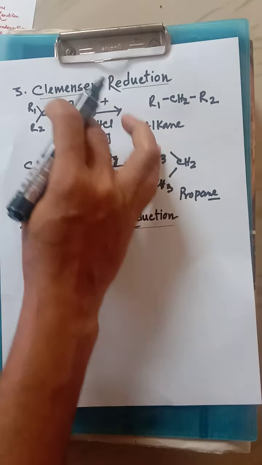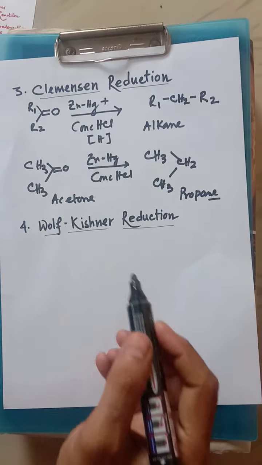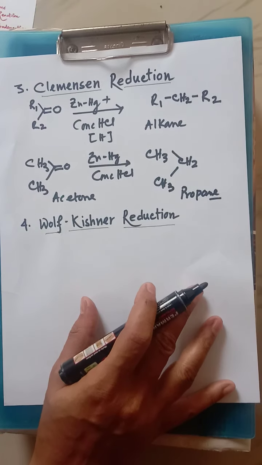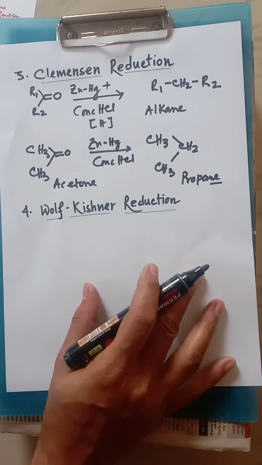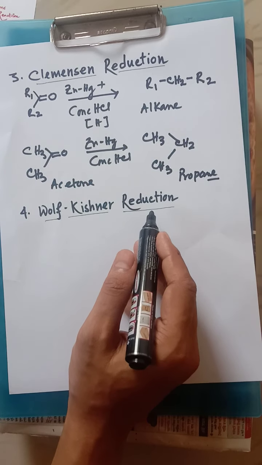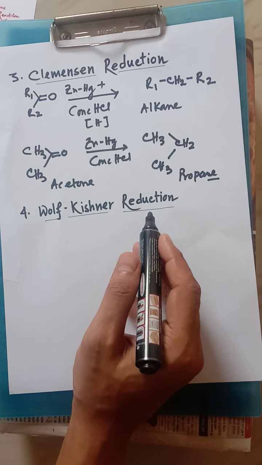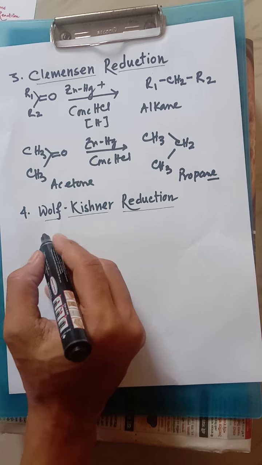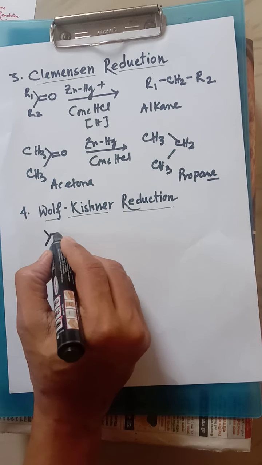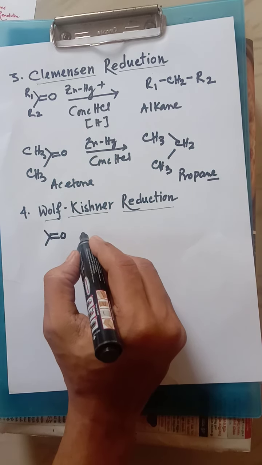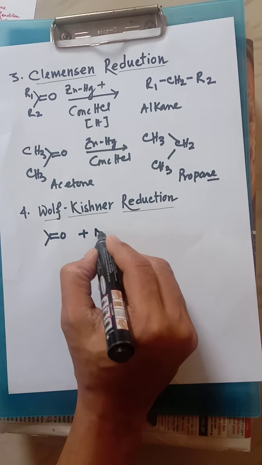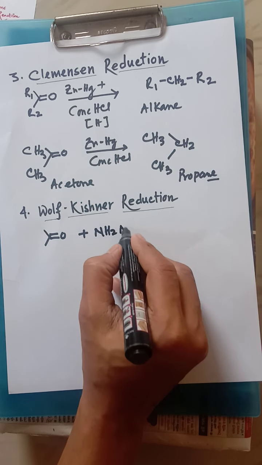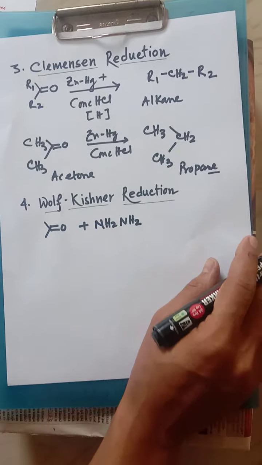Whenever this reagent is used, the process is known as Clemmensen reduction. Now moving towards the Wolff-Kishner reduction, another type of reduction. In case of Wolff-Kishner reduction, a carbonyl compound is taken along with NH2NH2. It is a two-step reaction.